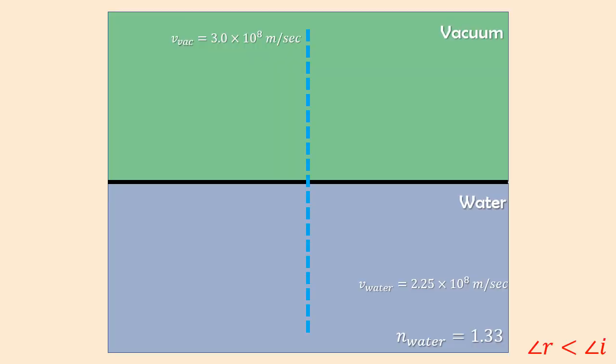Since the speed of light is also decreasing when it enters from vacuum to the water, the light in the water will also bend towards the normal. Hence the angle of refraction will be lesser than the angle of incidence also in this case.